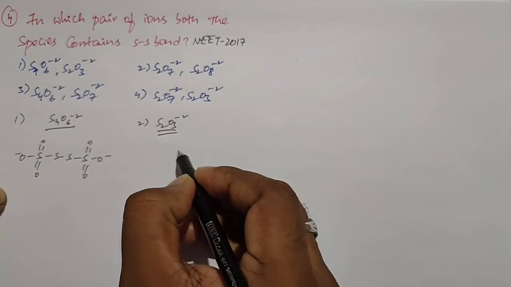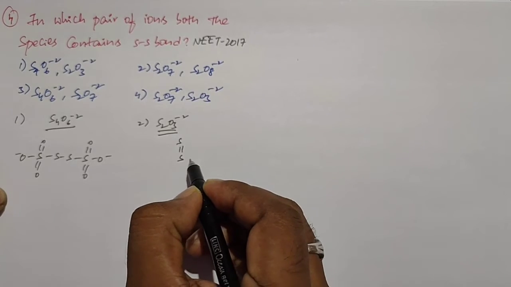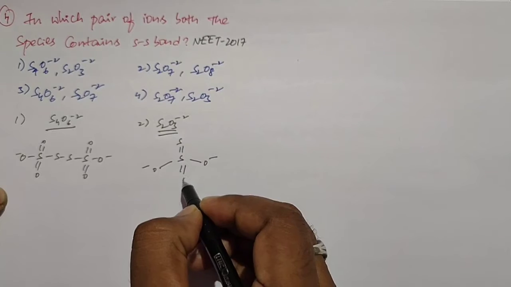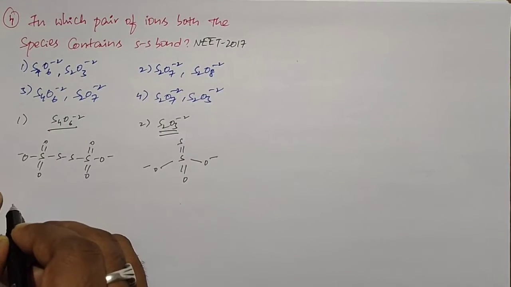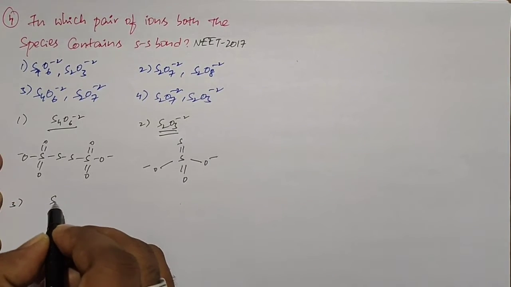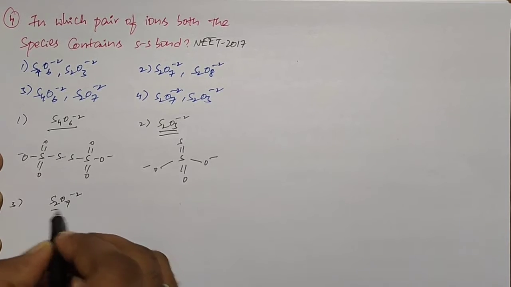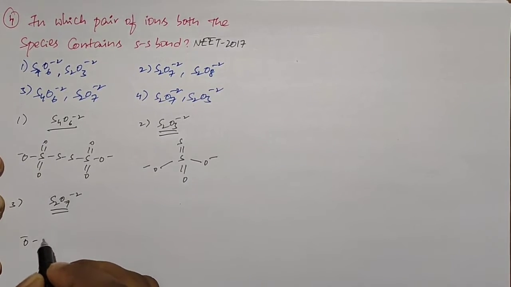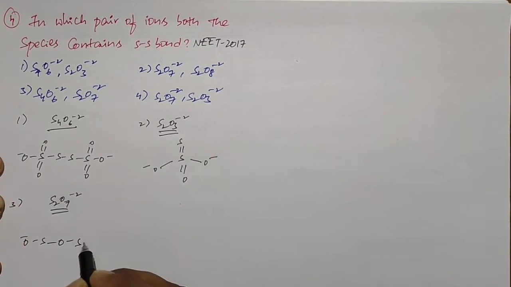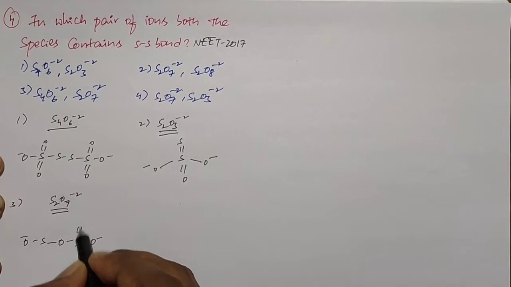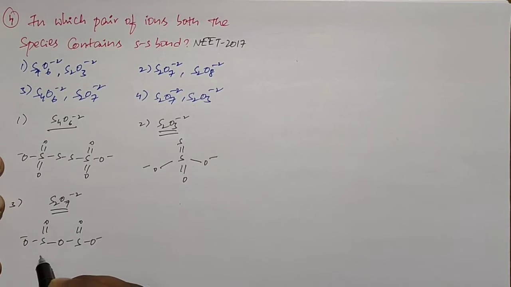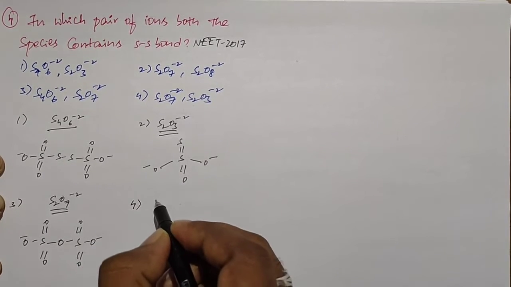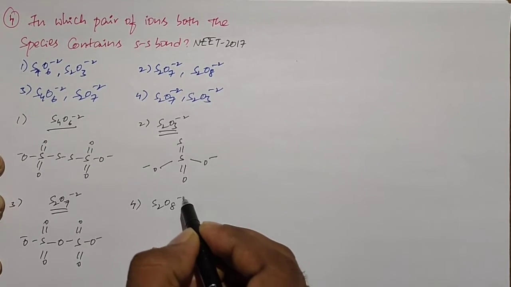It will be present like this. The next one is the structure of S2O7 2-. It will be present like this. And the last one is S2O8 2-.